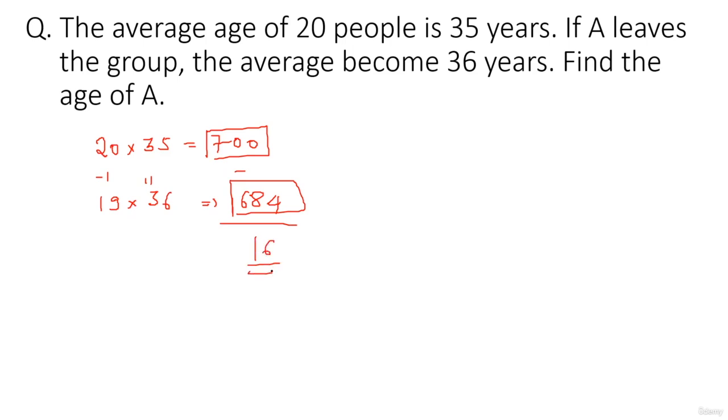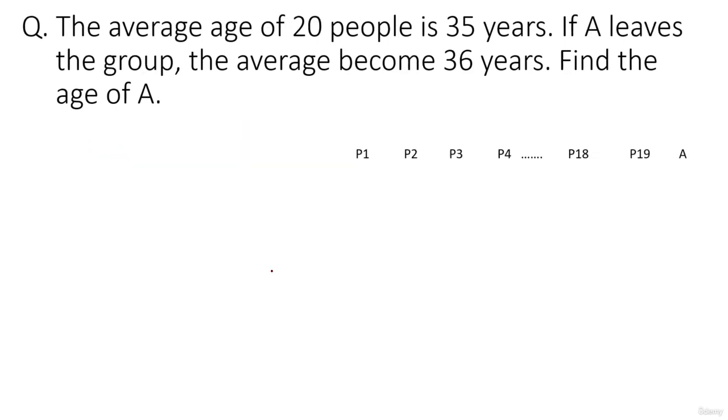Okay, let's apply the concept of deviations and let's see how we can solve this question in a few seconds, without even lifting up our pen. How? Let's see. Okay, so I've just listed down all these 20 people here, P1, P2, P3, P4, P5 up to P19 and then A, the 20th person. For all these 20 people, the average is given as 35 years.